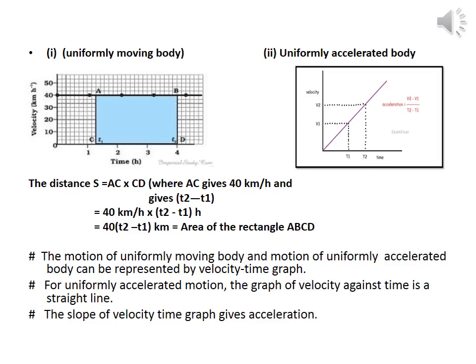Here we determine the distance S moved by the car in the time interval t2 minus t1. So S is equal to AC into CD, which is equal to 40 km per hour into t2 minus t1 hours, where AC gives 40 km per hour and CD gives t2 minus t1 hour. This multiplication gives 40 into t2 minus t1 kilometer, which is the area of the rectangle ABCD.